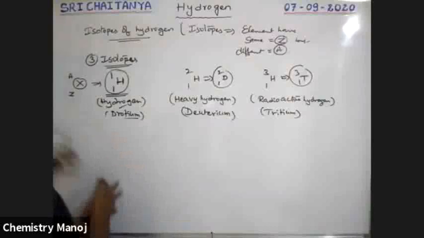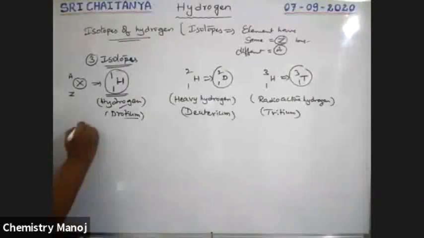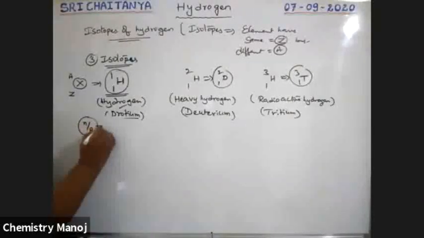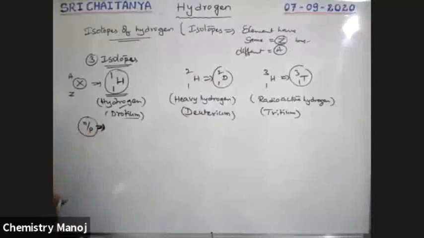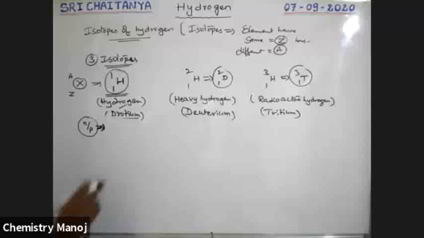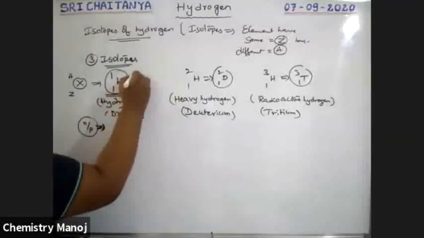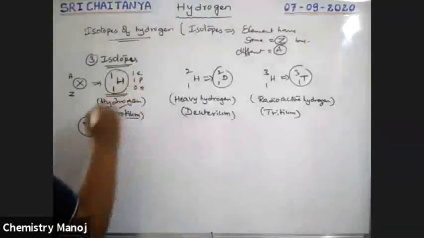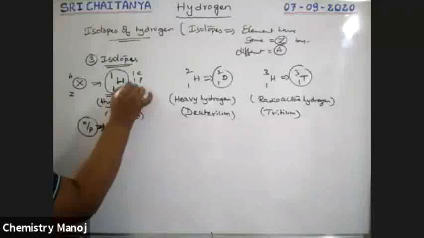Next, N by P ratio. It indicates the stability of the nucleus, boys. Because neutrons and protons are present inside the nucleus, we take the number of neutrons by the number of protons. It has 1 electron, 1 proton, 0 neutrons. That means 0 by 1, 0.